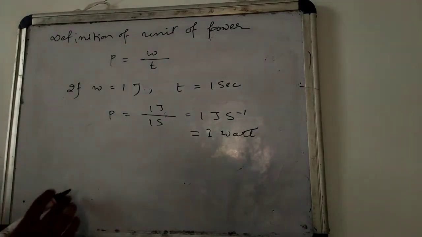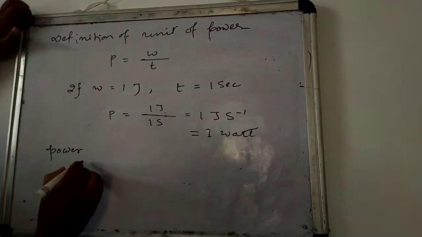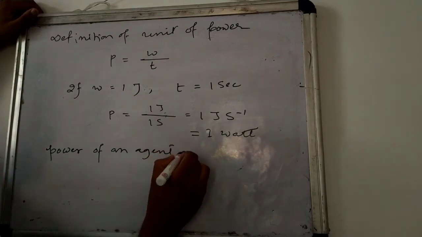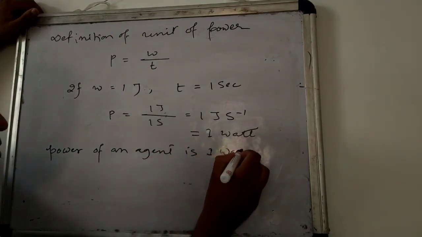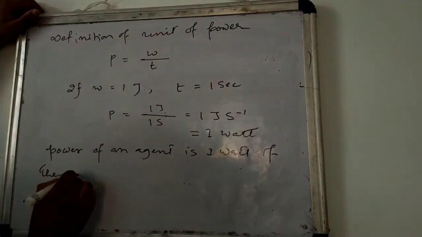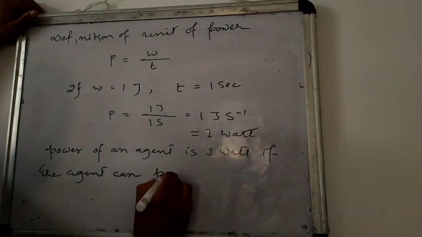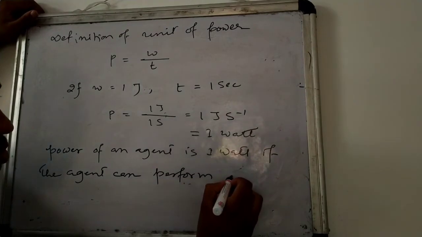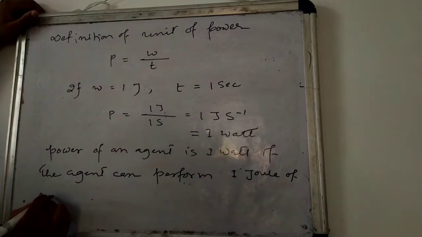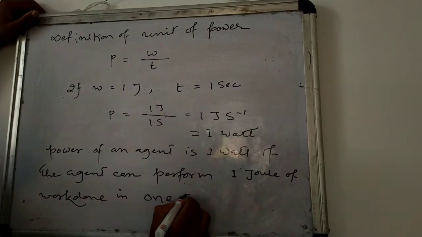That means the power of an agent is 1 watt if the agent can perform 1 joule of work in 1 second.